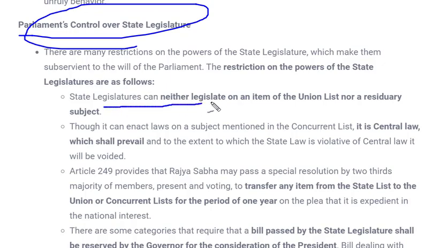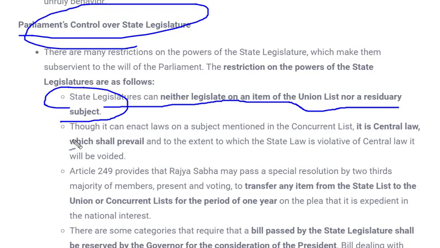So the state legislature can neither legislate on any item of the union list nor on residuary subjects. Now what is important over here, or what are the exceptions given over here? What are these legislators meant for? As we know, these legislators are for amending the laws, or if required, amending the laws which are present in the constitution. But in the case of state, they are restricted from making laws on items which belong to the union list or residuary subject. If the item belongs to these lists, the state legislature cannot function on that.